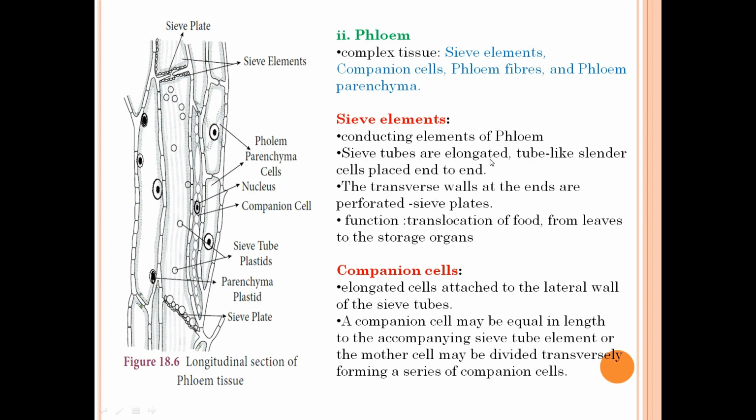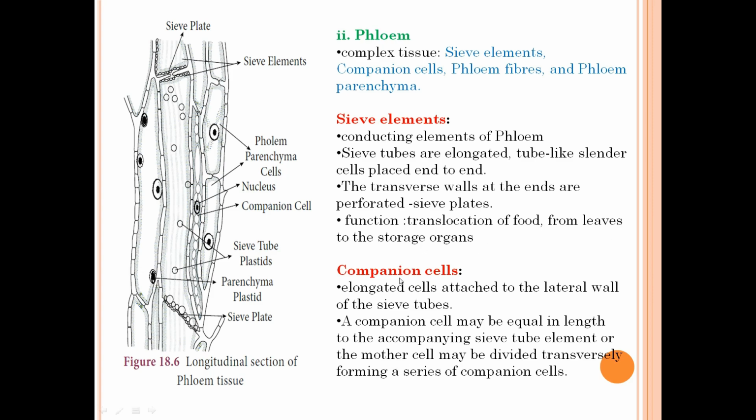The sieve tubes are elongated and they are tube-like slender cells placed end to end. So here you can locate the sieve tubes which will be placed end to end. In between you will have the perforated plates which are called sieve plates. These transverse walls at the ends of the sieve tube are the sieve plates, which are perforated. Their function is to translocate the food from the leaves to the storage organs.